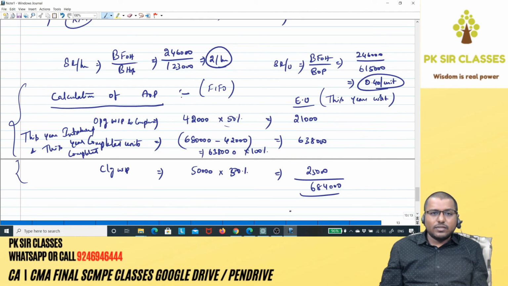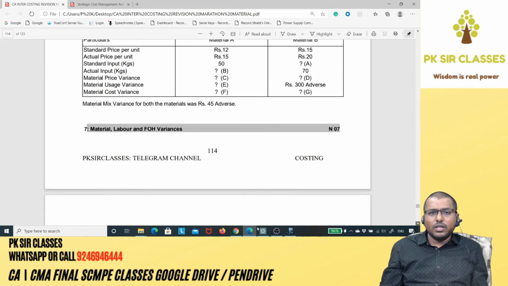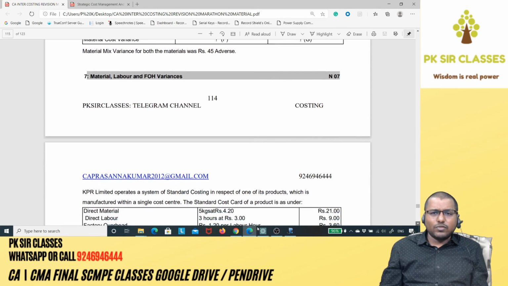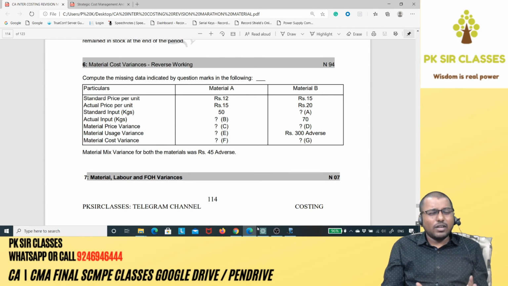Got the point, guys? So that's it for today. I think we have done very good 5 problems. Tomorrow I'll try to select few problems from this. I'll finish it off and probably we'll go for process costing chapter and then so many other chapters also. We'll try to cover as much as possible in the limited time span that we have got.